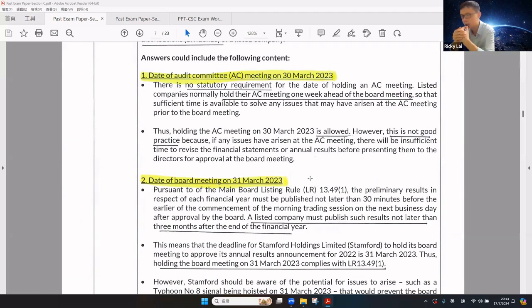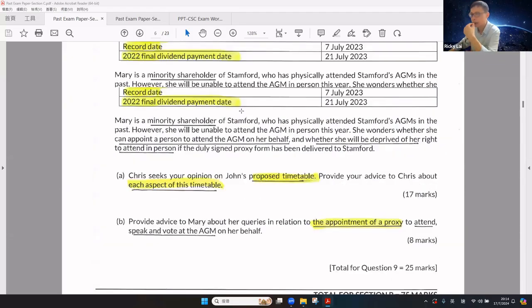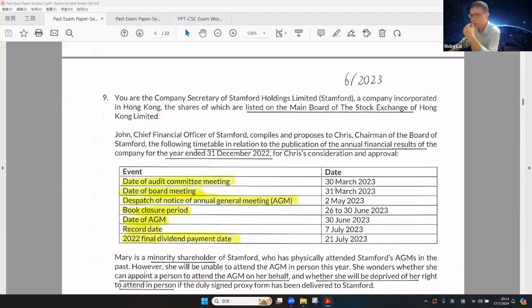However, this is not a good CG practice because if any issue arises at the AC meeting, there will be insufficient time to revise the financial statements or any results before presenting them to the directors for approval at the board meeting. How about the day of the board meeting on March 31?